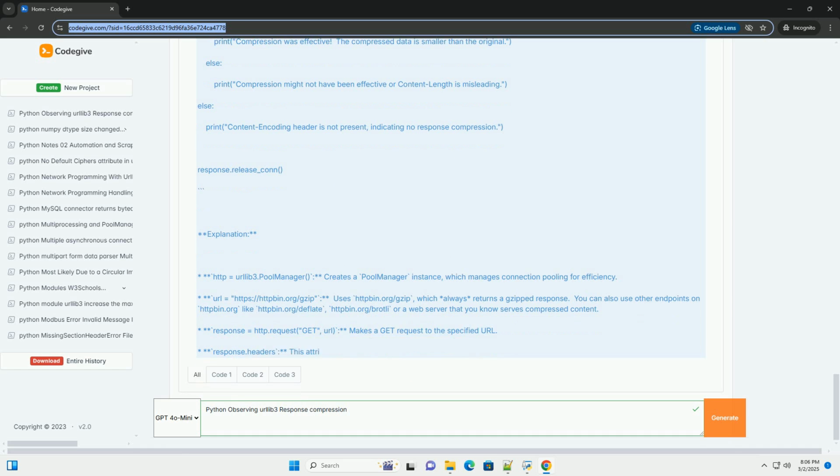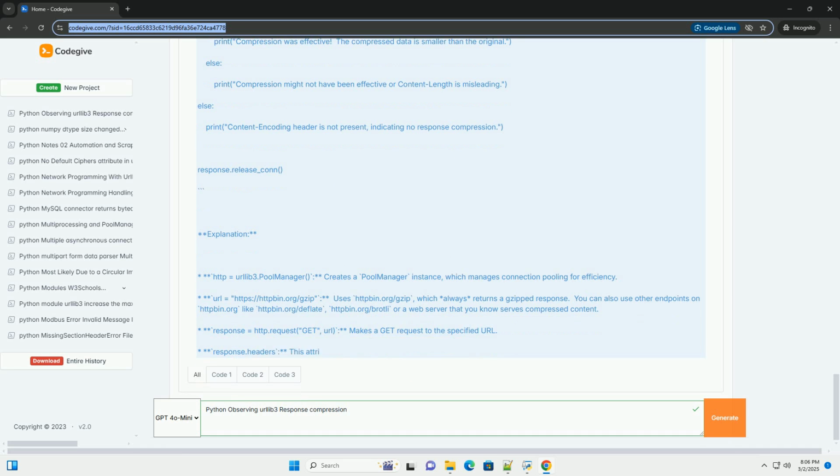If this header is present and contains a value like gzip or deflate, it indicates that the response was compressed using that algorithm. response.data: this attribute contains the decompressed content of the response, as a bytes object. We decode it to a string. original_length equals len data.encode UTF-8: calculates the size of the decompressed data in bytes.